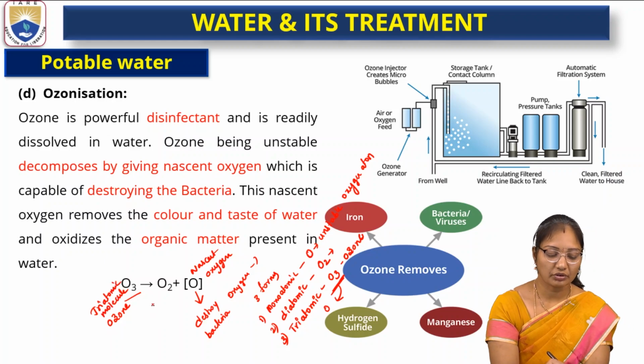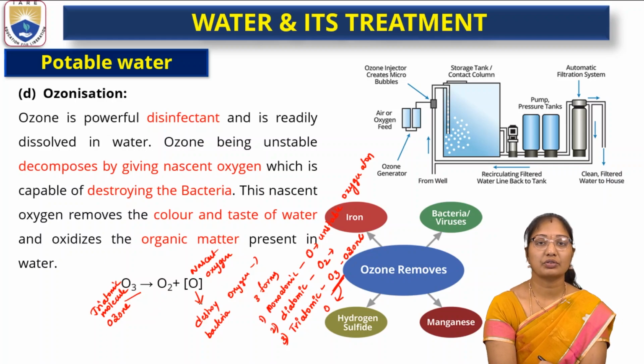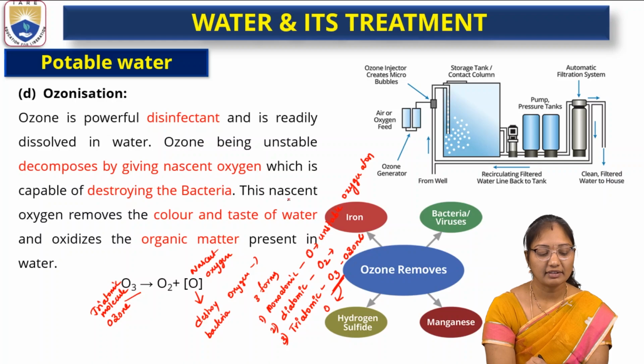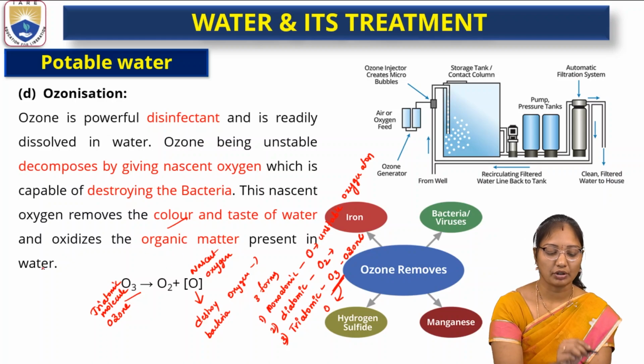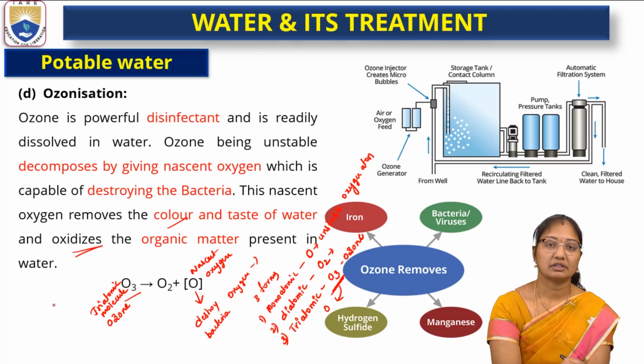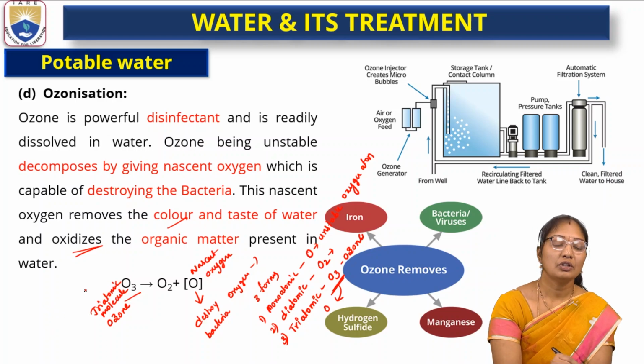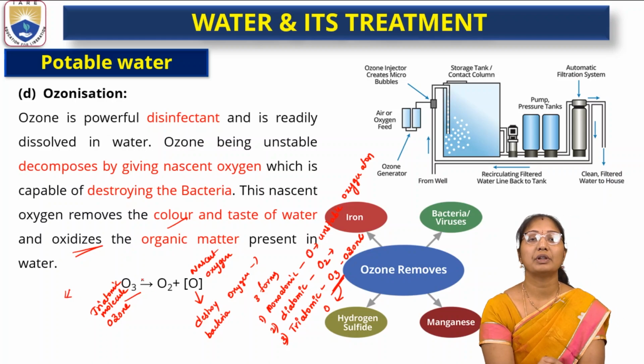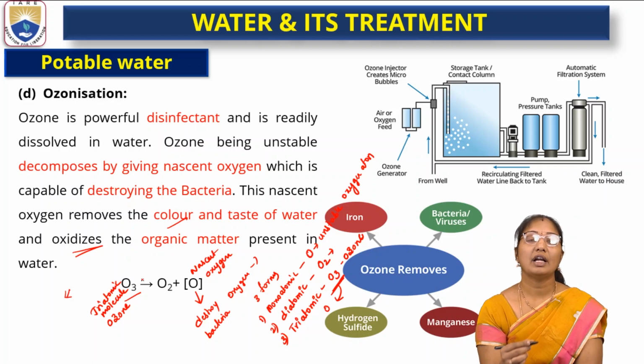Ozone gives oxygen plus nascent oxygen, which is capable of destroying bacteria. The nascent oxygen removes the color and waste of water and oxidizes the organic matter present in the water. So how does it oxidize? Because it is most unstable. The organic compounds present in the water easily get oxidized, and then the water will be organic matter free, and color and taste free.